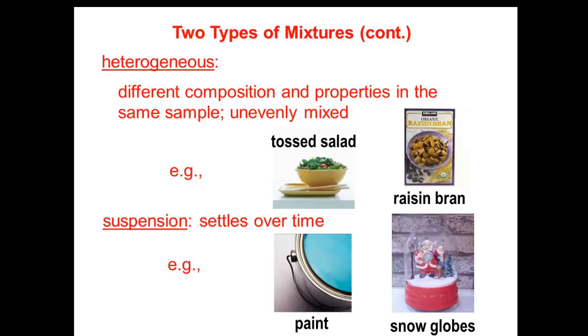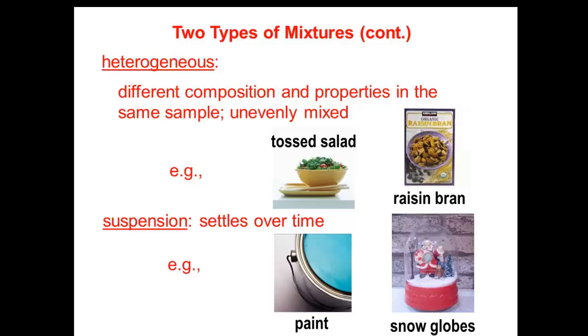Suspensions are heterogeneous mixtures containing particles that settle down if left undisturbed, and they can be separated by filtering. Particles over 1000 nanometers in diameter, up to 1000 times as large as atoms, molecules, and ions, form suspensions. One example of suspensions is soil, which is a mixture of substances including small rocks, decomposed animals, and plant matter. More examples of suspensions are paint and snow globes.